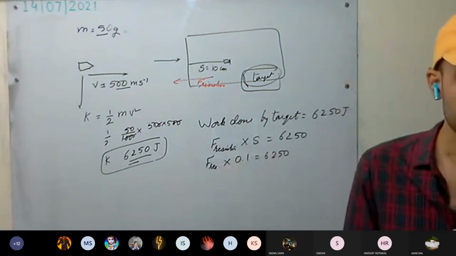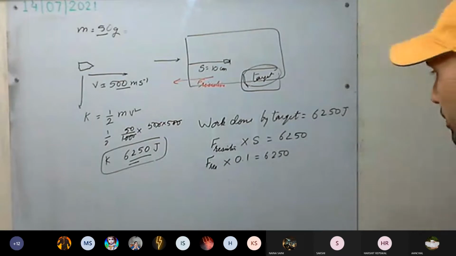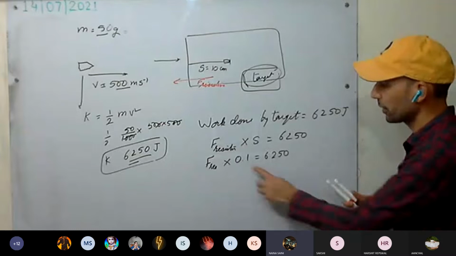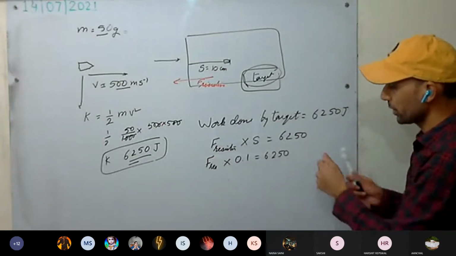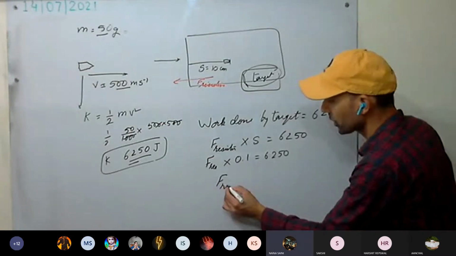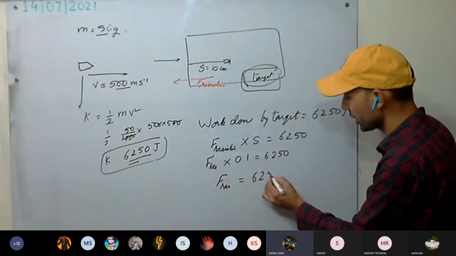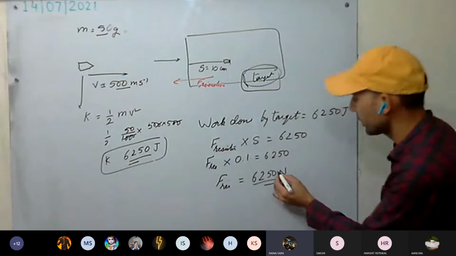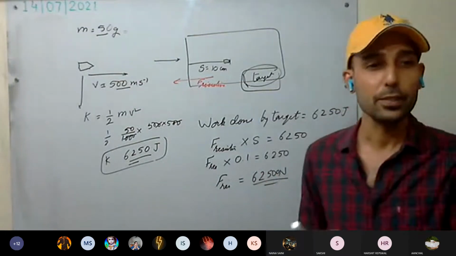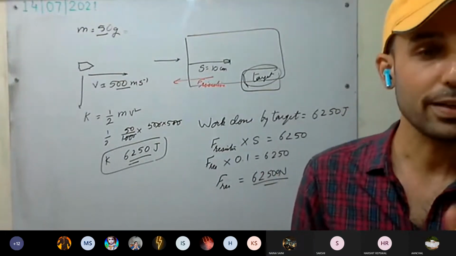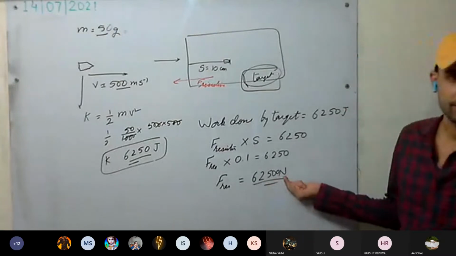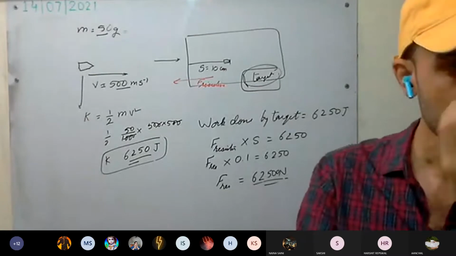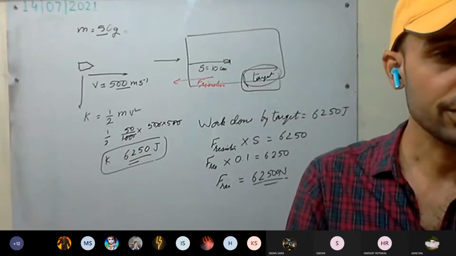Okay, calculate the resistive force. 62500, divided by 0.1, it means Newton. Don't forget it. It can be apples, it can be mangoes, anything, so we have to be very specific. These are Newtons. 62500 Newtons. Okay, this is clear. Have you understood this one?